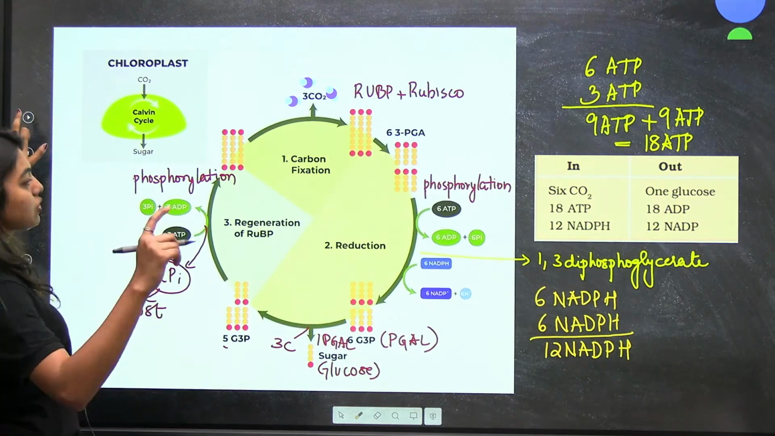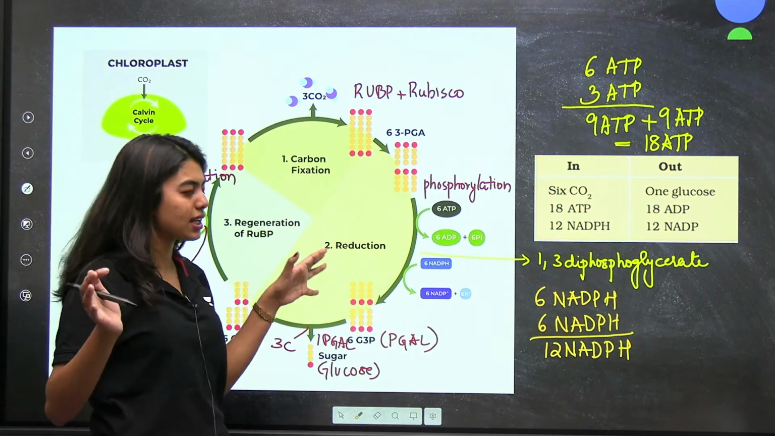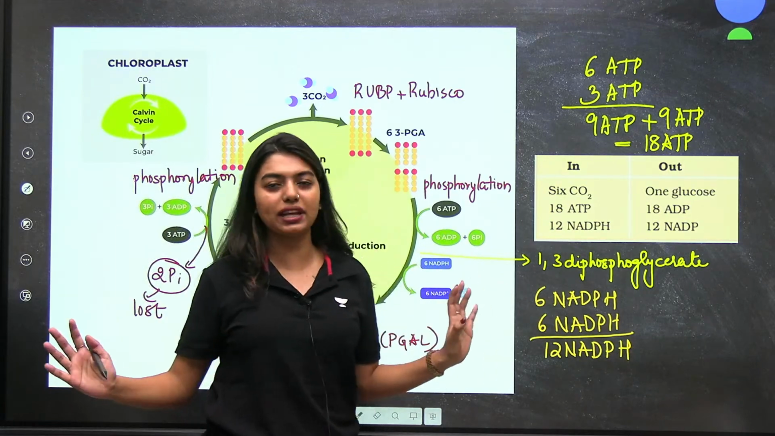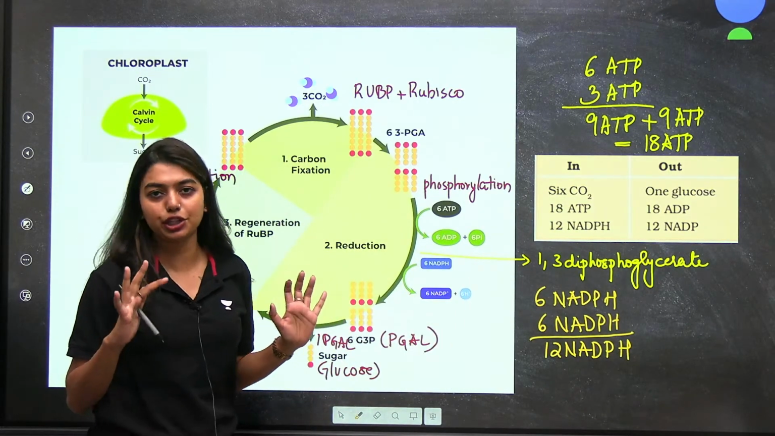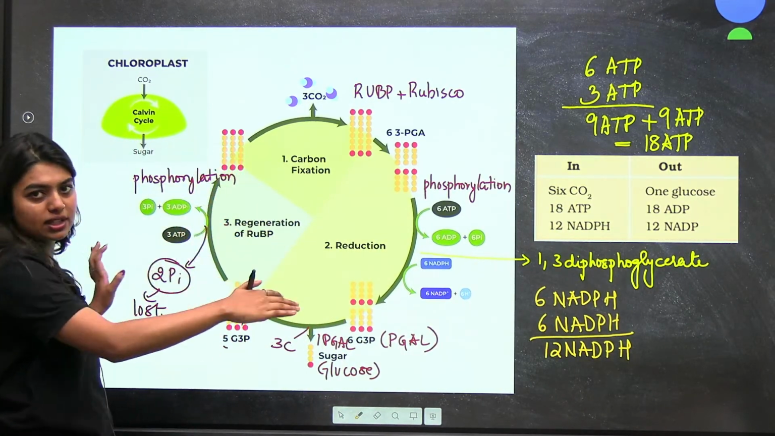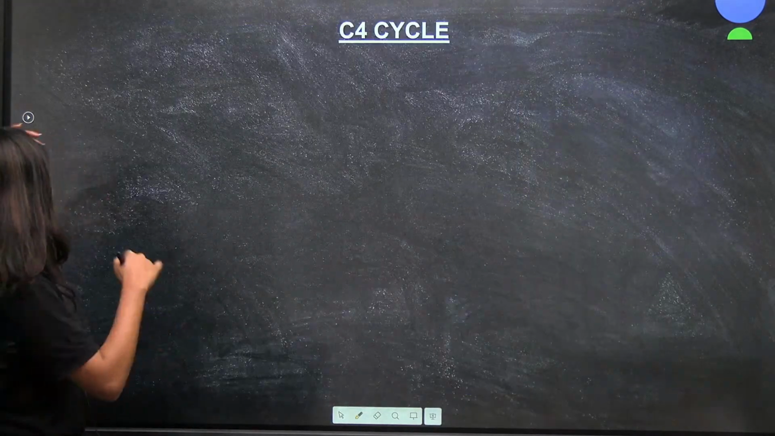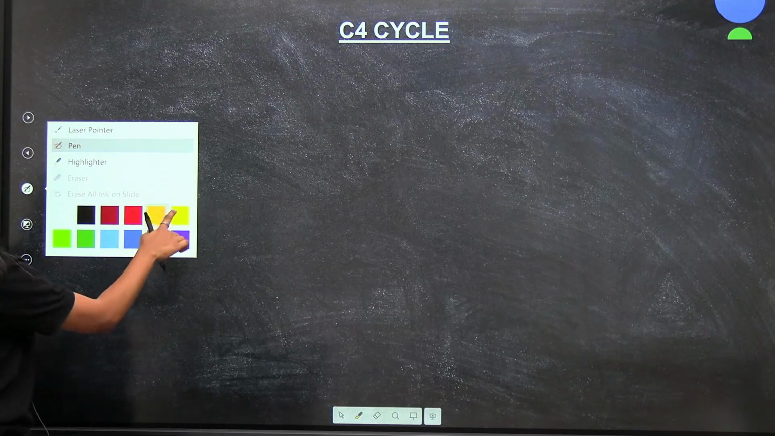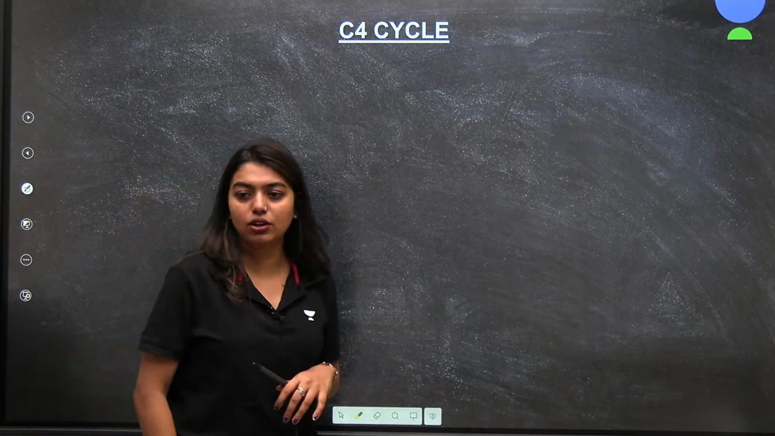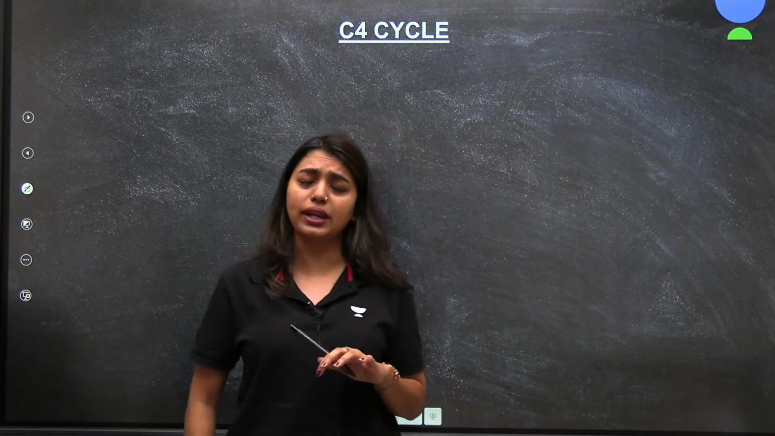Okay. Now we will try to understand the C4 cycle. Students, the C4 cycle is not this complicated, but there are some things that you need to understand. Once this much is clear, I will put these notes in the Telegram. That's why I've made the markings. Now, we'll try to understand the C4 cycle very quickly.